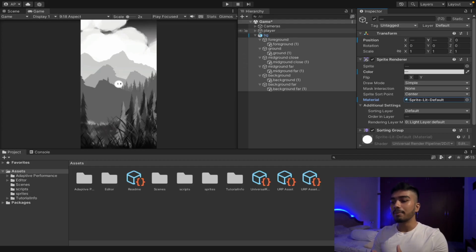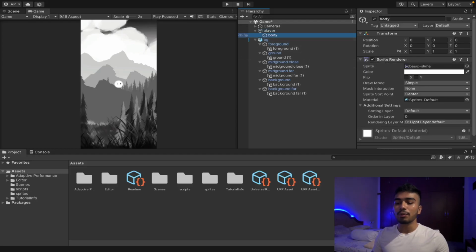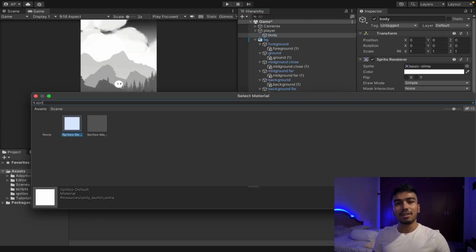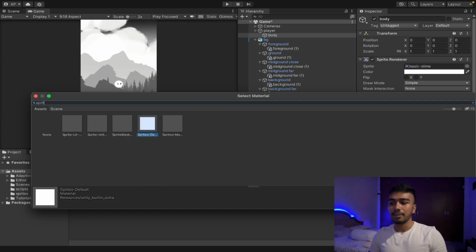I also want to update the player sprite so that it does not react to the lights, because we want the player to be of the same color no matter what the lighting is. So I'm going to type in sprite unlit and click on the material, and now both the player and the background layers are ready for the lighting to be implemented.